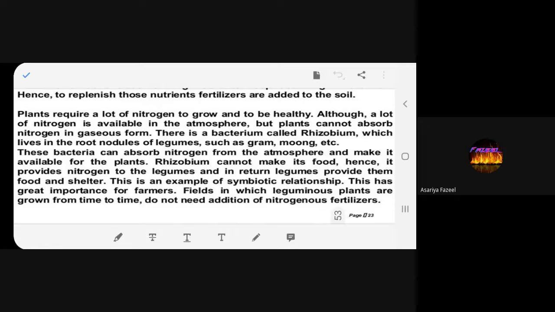Plants require a lot of nutrients to grow and to be rich.